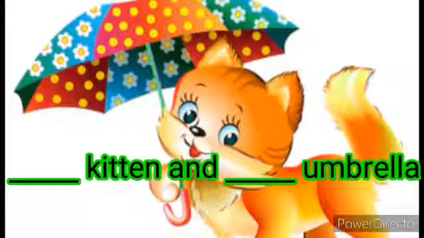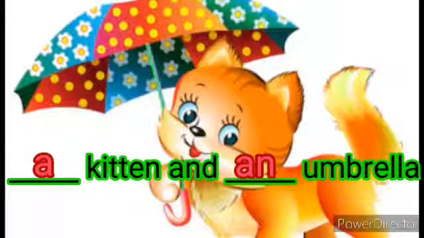Dash kitten and dash umbrella. Which article will you use for kitten? A, because kitten starts with a consonant sound. And which article will you use for umbrella? An, because umbrella starts with a vowel sound.